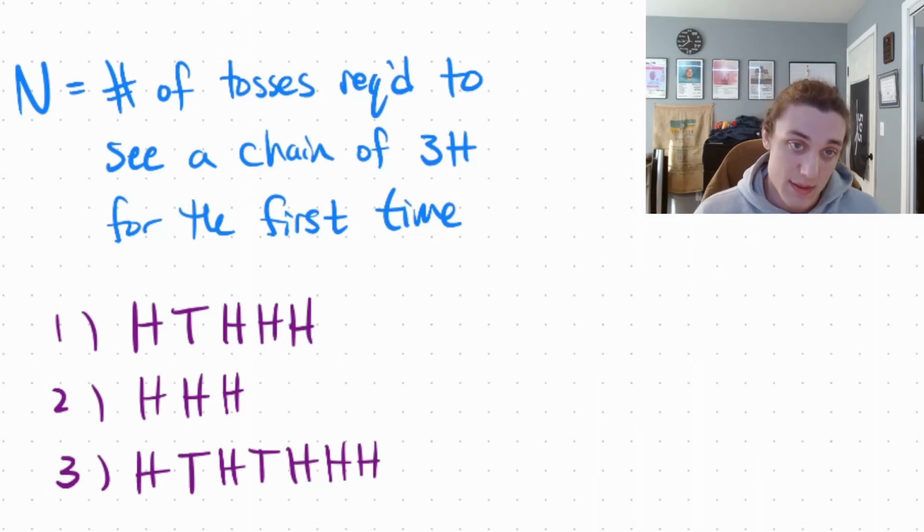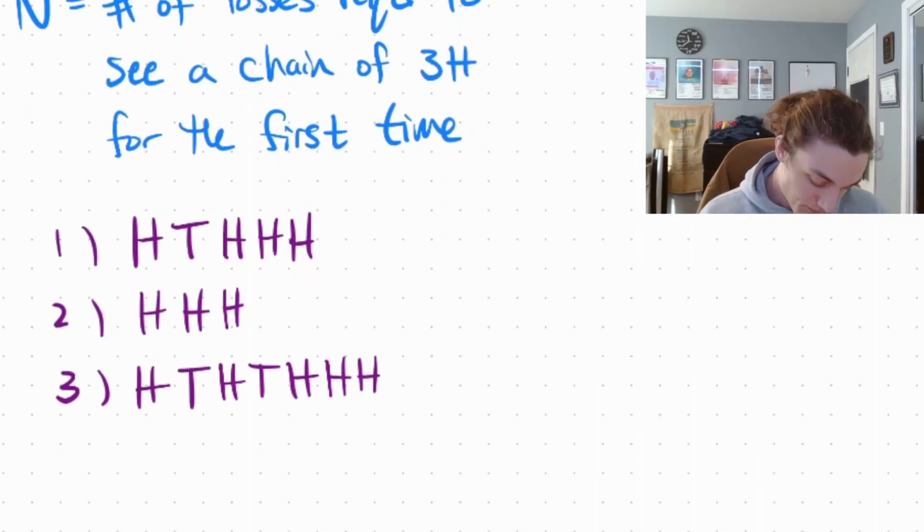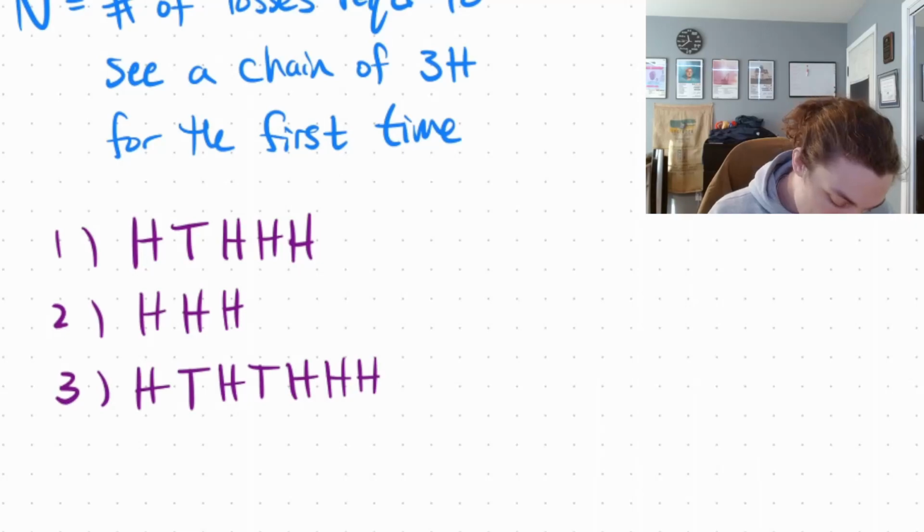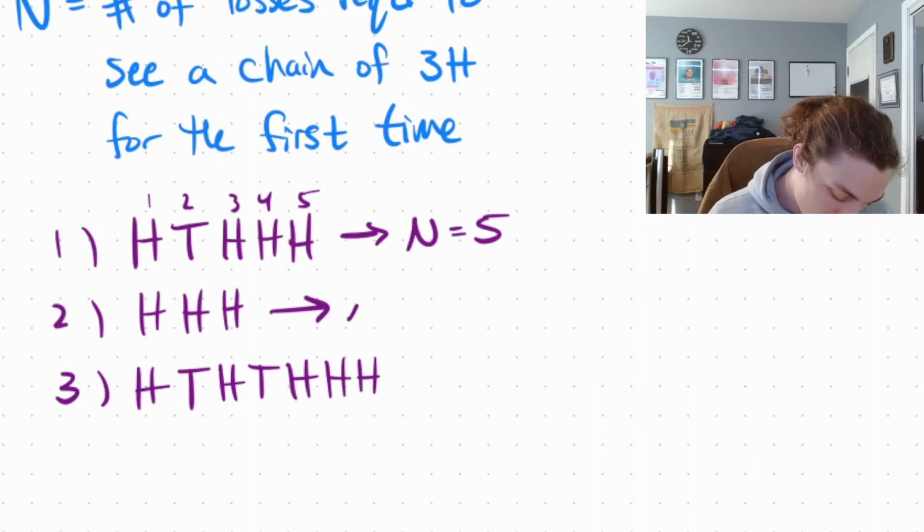And the third series, that is the outcome. Okay, so what is n here? Well, n here is 1, 2, 3, 4, 5. N here is 1, 2, 3. We got pretty lucky. N here is 1, 2, 3, 4, 5, 6, 7.